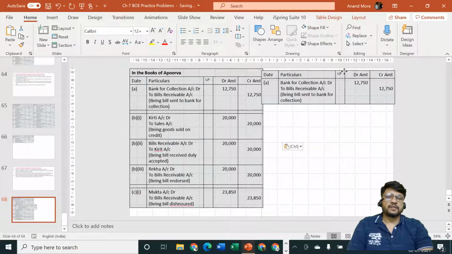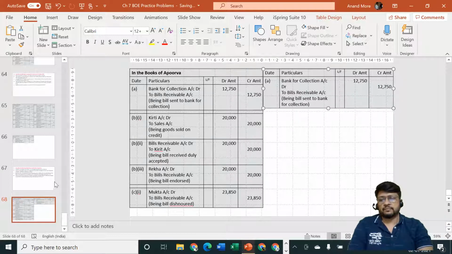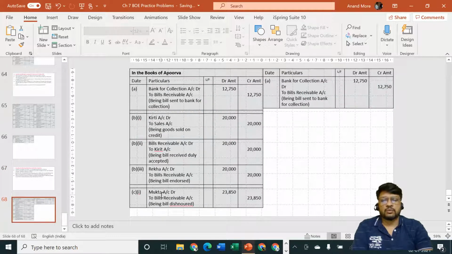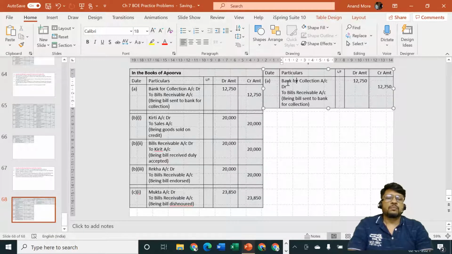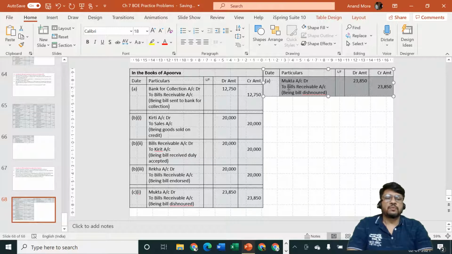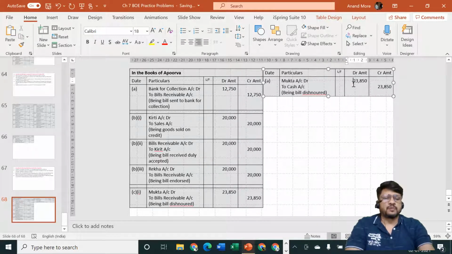Next will be the entry for noting charges, and the amount of noting charges is given by the problem as rupees 150. So again the entry will be Mukta account debit to cash account, being noting charges paid. Amount is rupees 150.